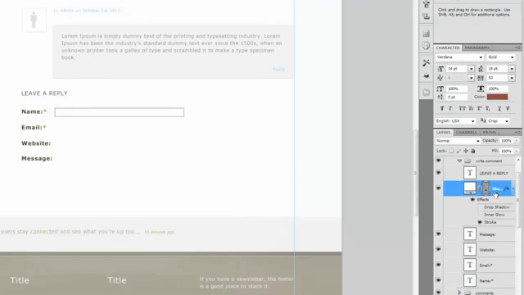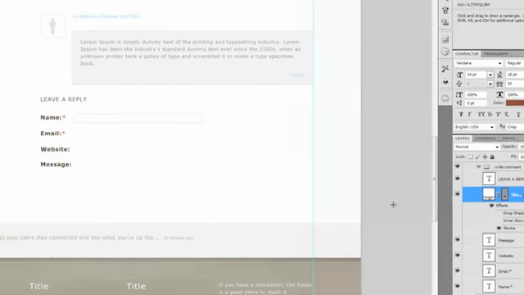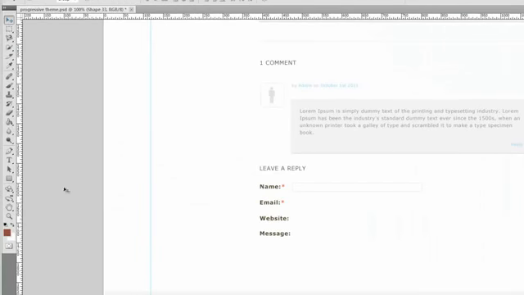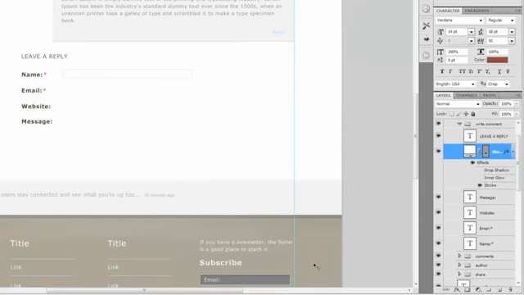So let's go ahead and grab the input box here, and let's create a little bit more space away from the text name, and kind of put it in the center there. If you want, you can go ahead and hold down Control, select the name, and do align vertical centers, and then that way you're in the center there. I did something here, so we're going to do Control D and get out of that.